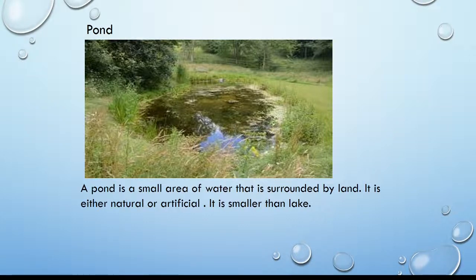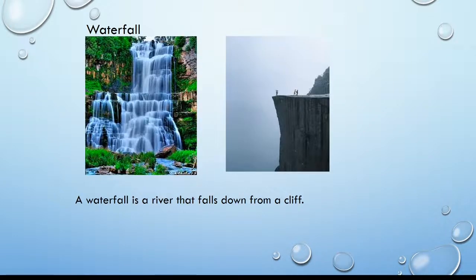Pond, a small area of water that is surrounded by land. Lake is a large area of water that is surrounded by land, but pond is a small area of water that is surrounded by land. You can see here in this picture. This is a picture of a pond. It is either natural or artificial. It is smaller than a lake.